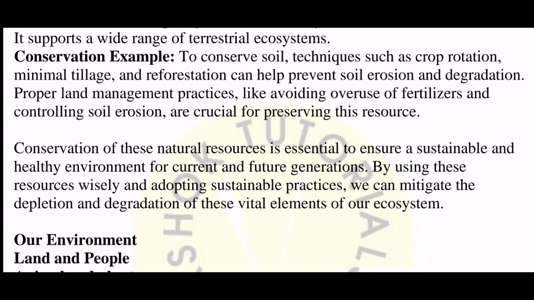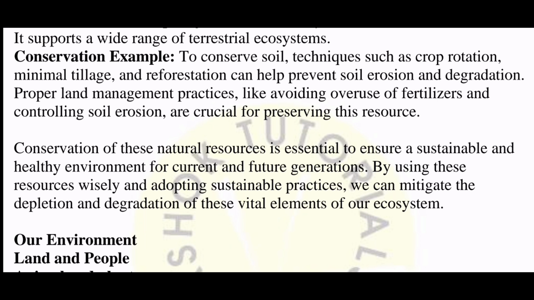Now, conservation. To conserve soil, what can we do? Techniques such as crop rotation, minimal tillage, and reforestation can help prevent soil erosion and degradation. Proper land management practices like avoiding overuse of fertilizers and controlling soil erosion are crucial for preserving these resources. Now, how will you take care of the soil? How will you protect the soil?